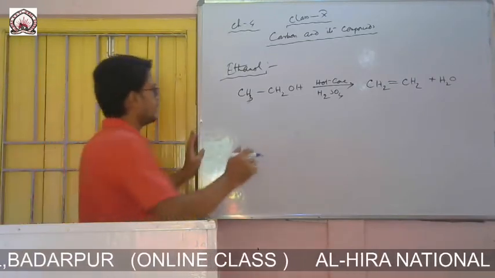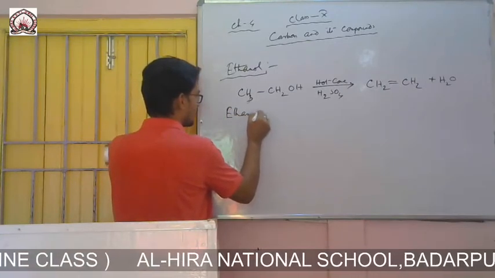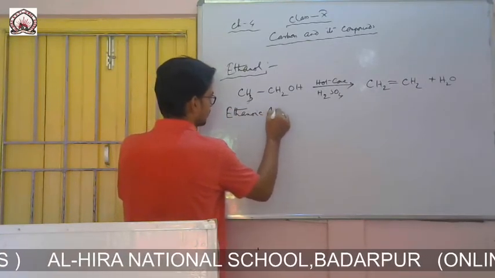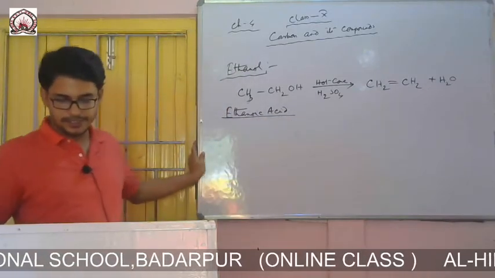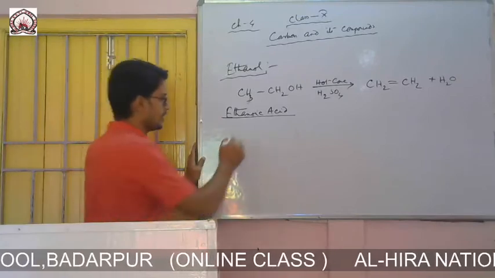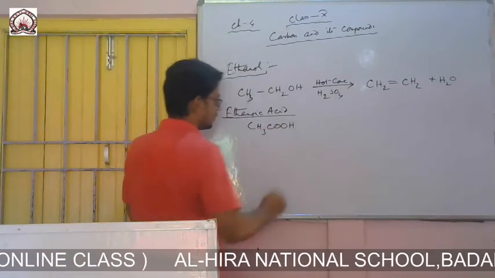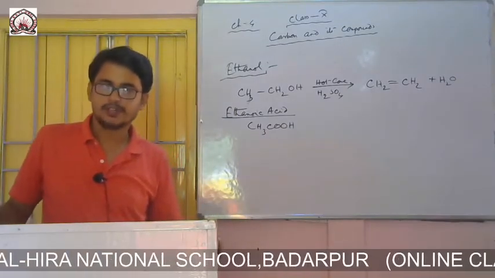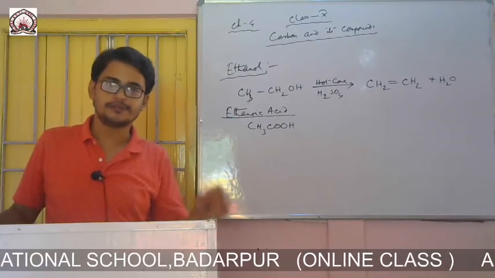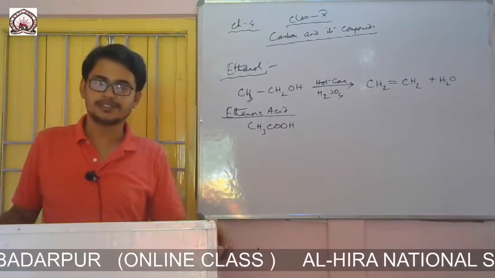Next, another one is ethanoic acid, that means CH3COOH. This is one type of acid with less concentration.